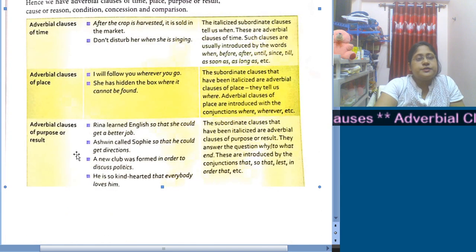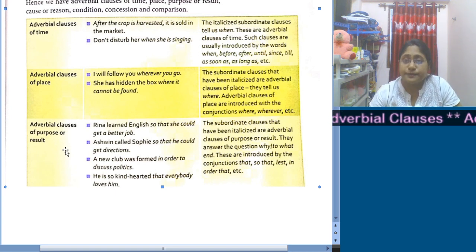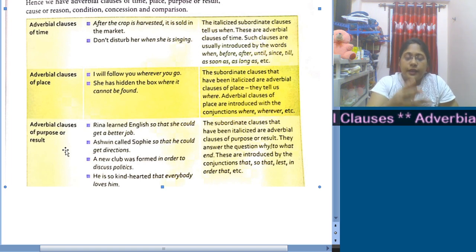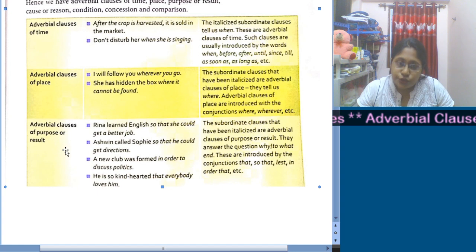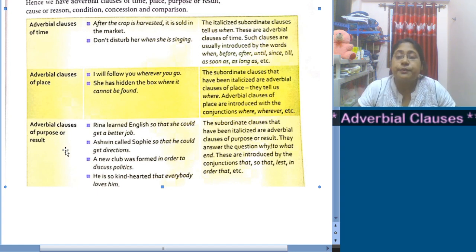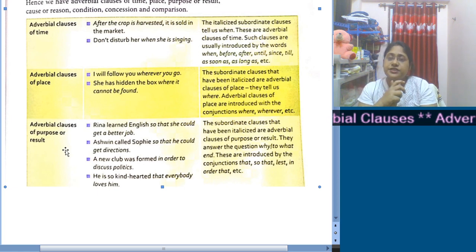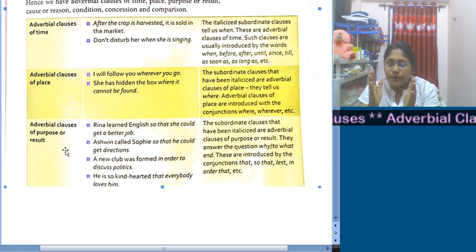Now next comes adverbial clauses of purpose or result. Either it will be purpose, that is motive, or the result of something. Let us go through the example. "Reena learned English so that she could get a better job." So why did Reena learn English? In order to get a better job.